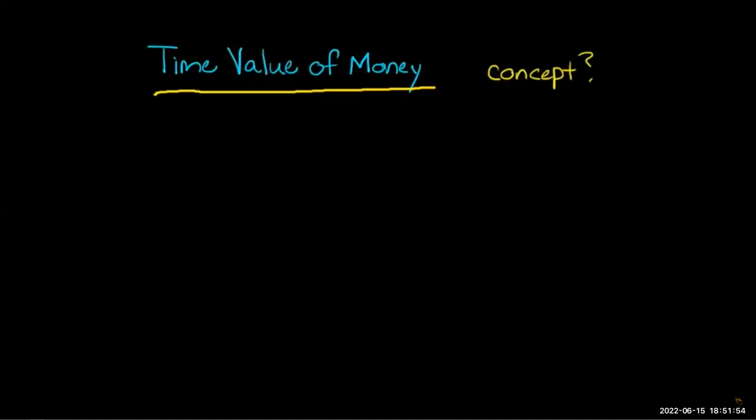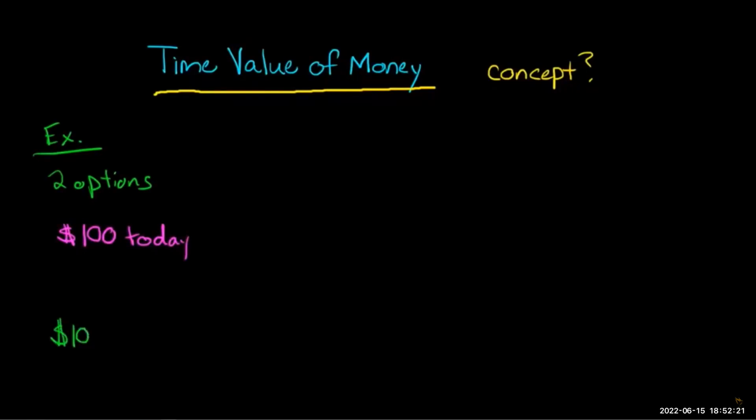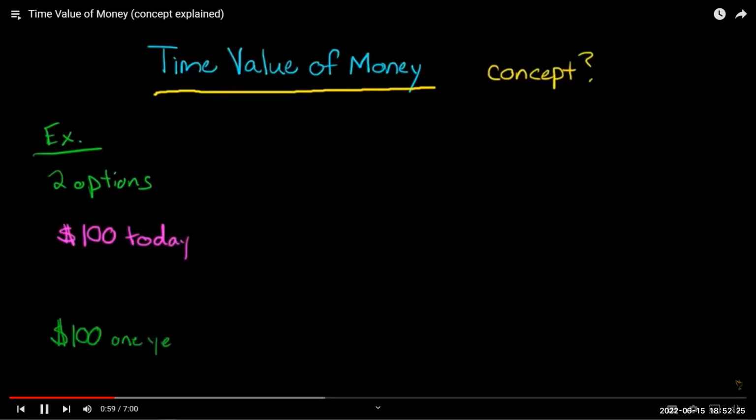So let's look at this through an example. Let's say that I offer you 2 options. One of the options is that I give you $100 cash today. In the other option, I give you $100 1 year from now.